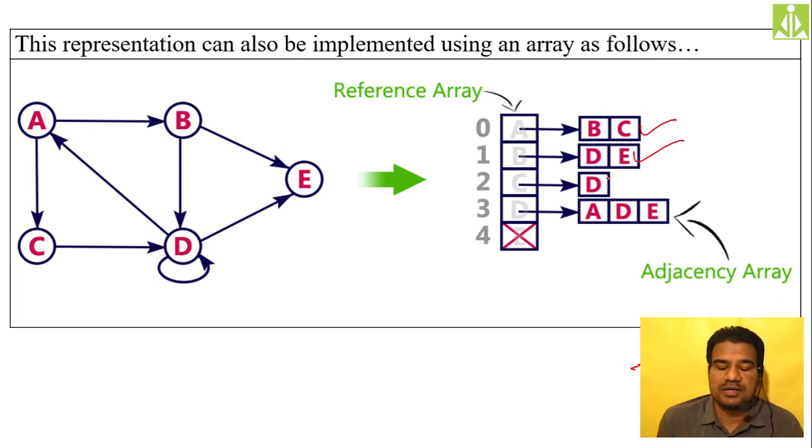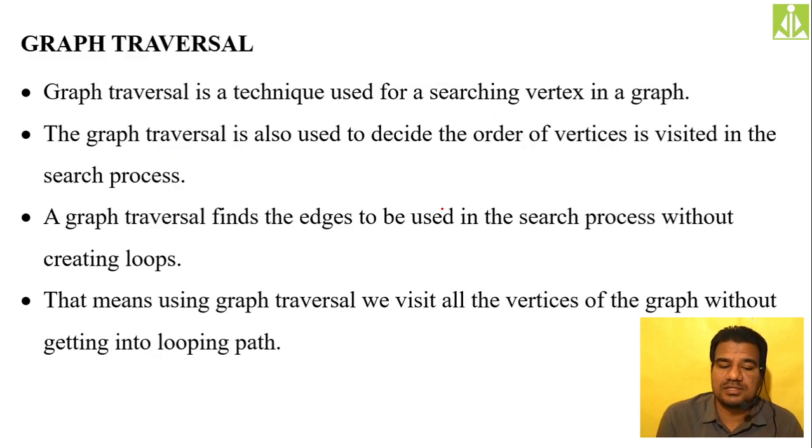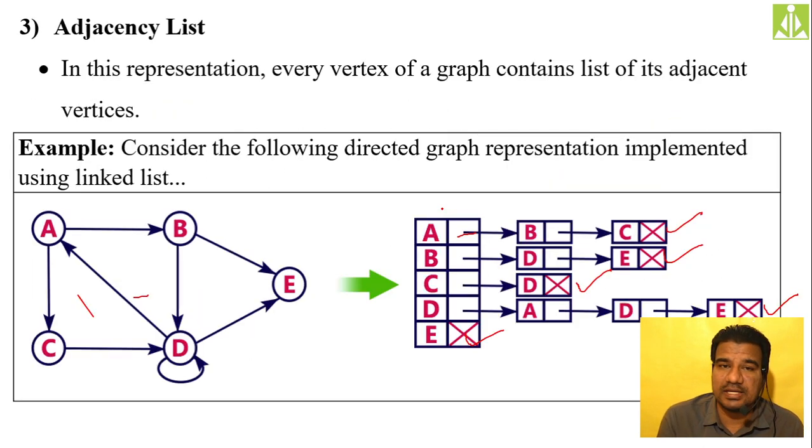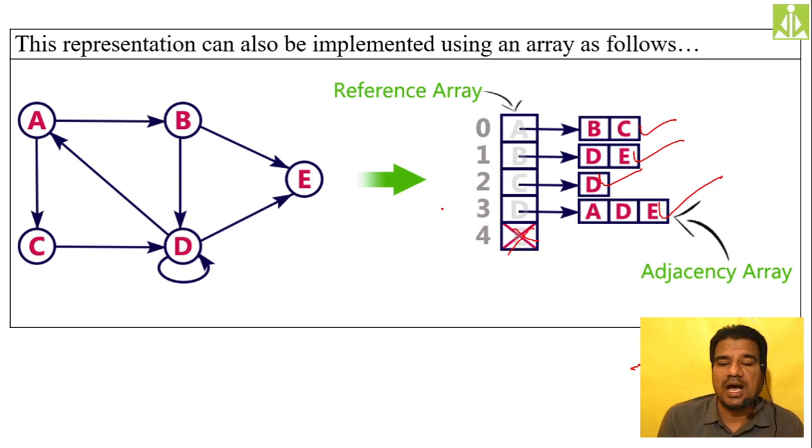What are the adjacent vertices to C? Only D. For D, A, D, E, 3. Then for E we don't have anything, so we kept null over here. So in this way you can represent the adjacency list using an array.